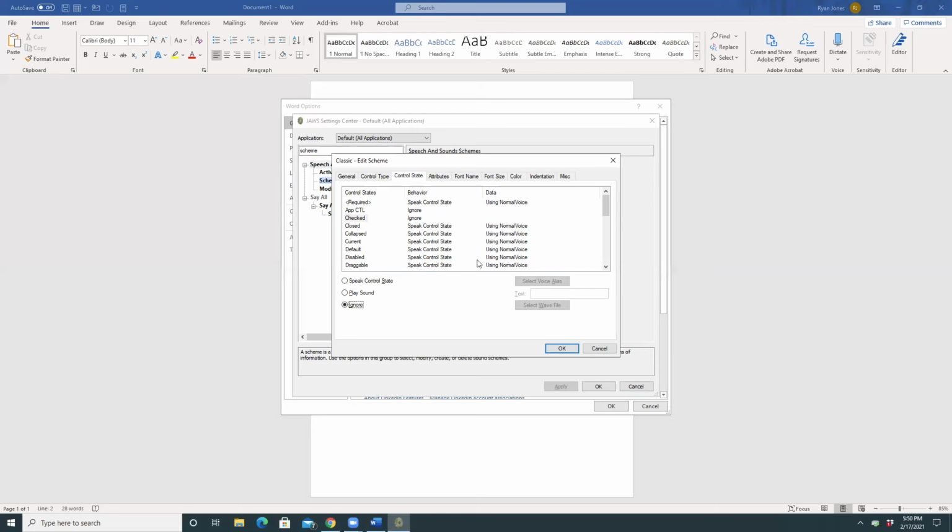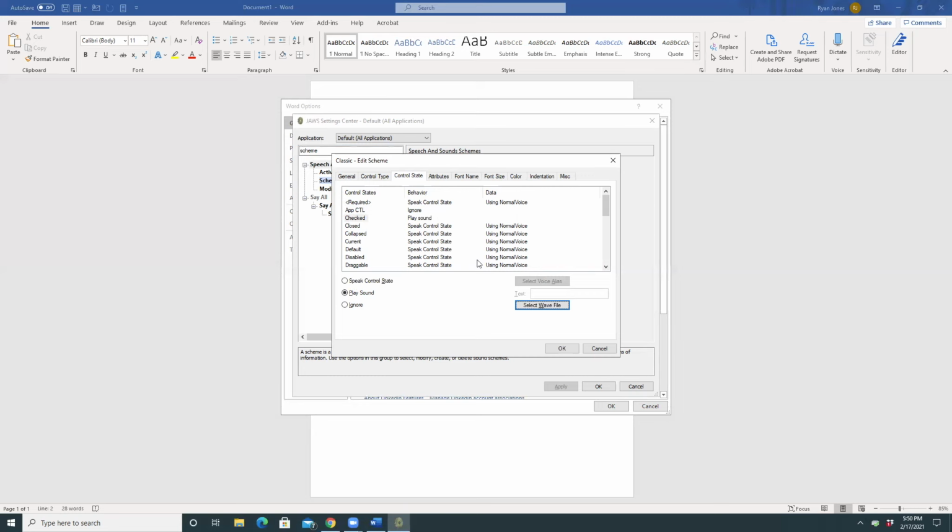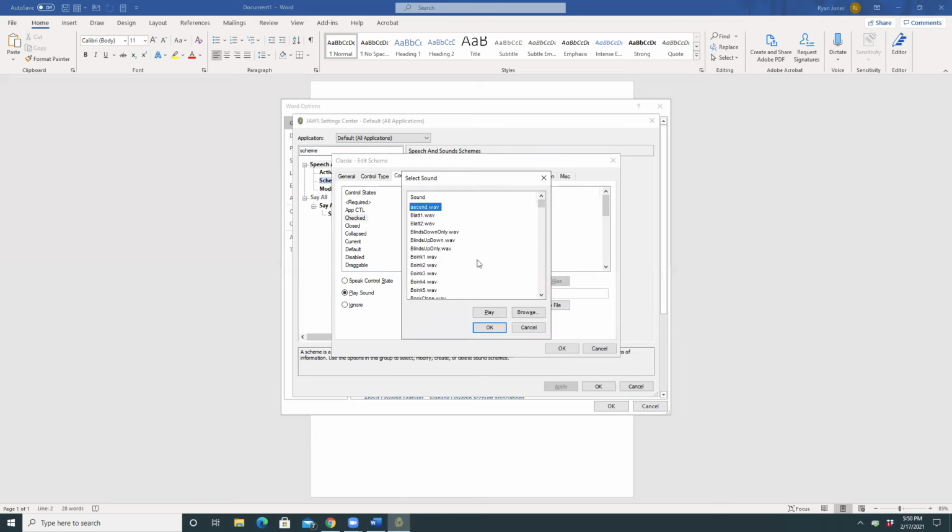So I'm going to scroll back up. Play sound radio button checked 2 of 3. And now I'm going to press tab. Select wave file button. This lets me open up a dialog where I can pick the sound that would get played. Space. Edit scheme - classic dialog. Select sound dialog. List view. Ascend.wav 1 of 209. So these are over 200 different sounds that are built into JAWS. You could scroll through the list. If you want to hear what they sound like, you just press spacebar on any of them.